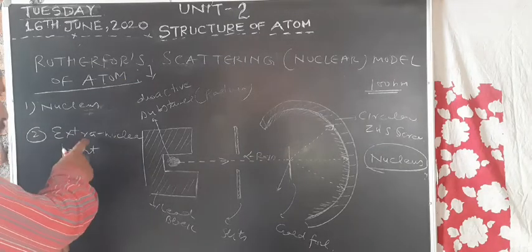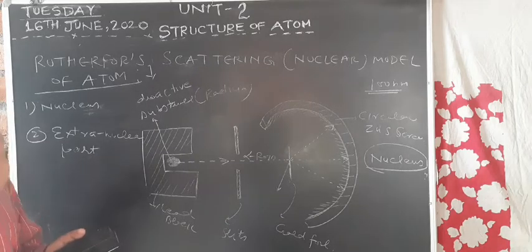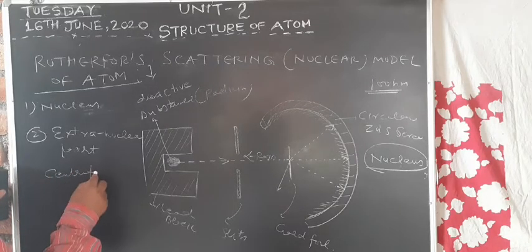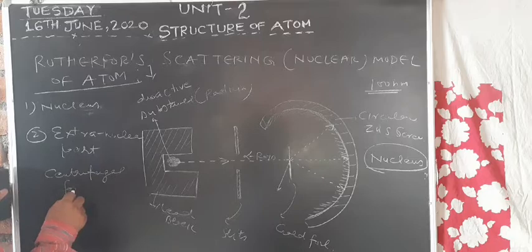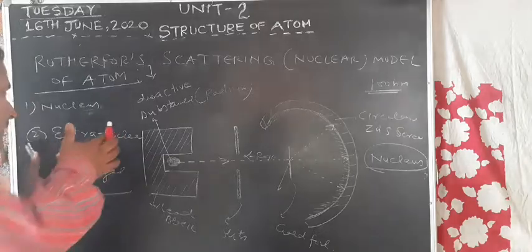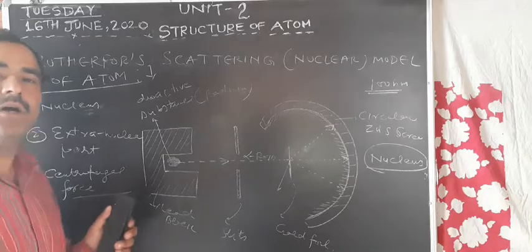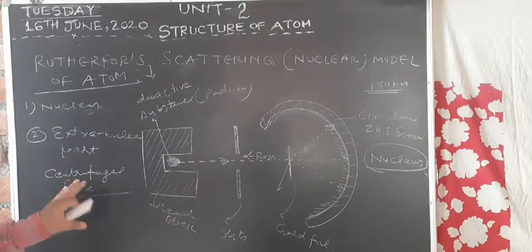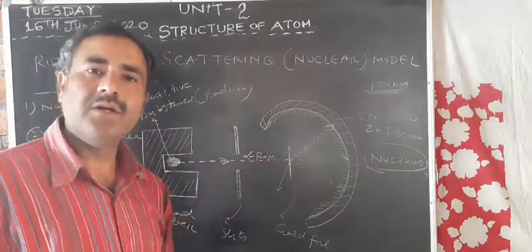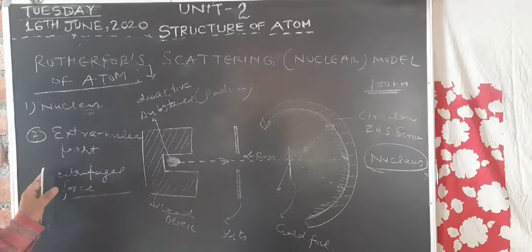Due to the movement of the electrons around the nucleus in a circular path, the centrifugal force comes into play, which balances the force of attraction between the electrons and the nucleus. So this centrifugal force is responsible for balancing the force of attraction between the nucleus and the electrons. So this is the extranuclear part, and it is about Rutherford's model of the atom.